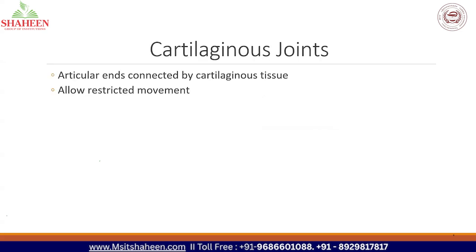Now we'll go into the second type of joint in synarthrosis, that is cartilaginous joints. In a fibrous joint, between two bones, what was present? Fibrous connective tissue. When it comes to a cartilaginous joint, between two articular ends, articular ends means the end of the bone which forms a joint.